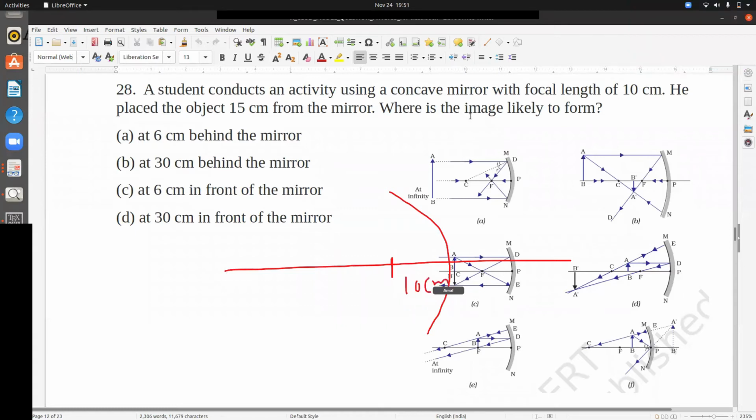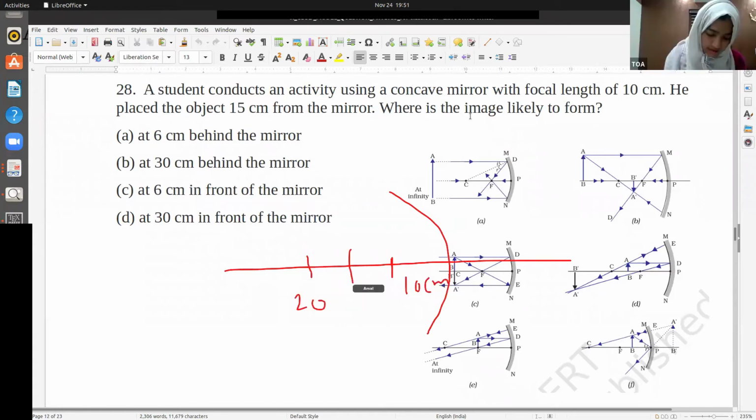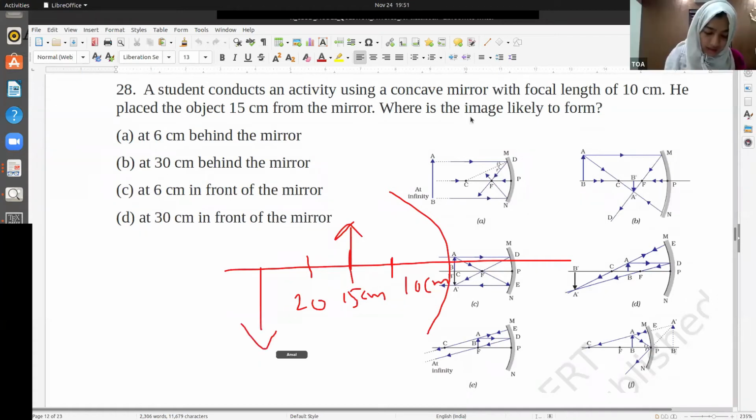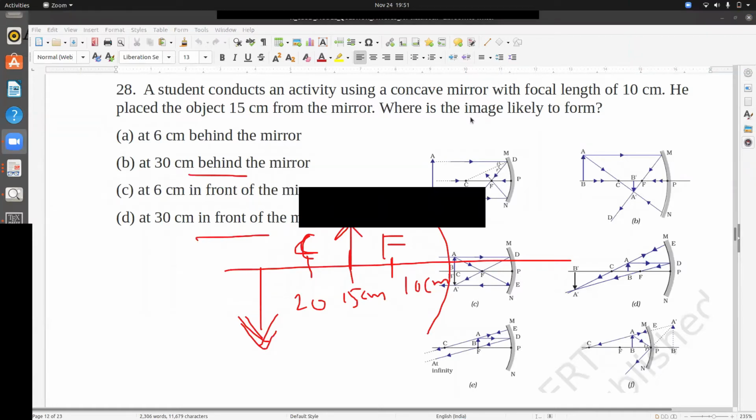Between F and C, yes. The image is beyond C. Yes, exactly. 15 centimeter, we kept the object here. So the image should be somewhere over here, right? This is C, this is F. It should be beyond C, somewhere over here, and it should be inverted, right? Is it behind the mirror or in front of the mirror? In front of the mirror. Exactly. So D is the answer.